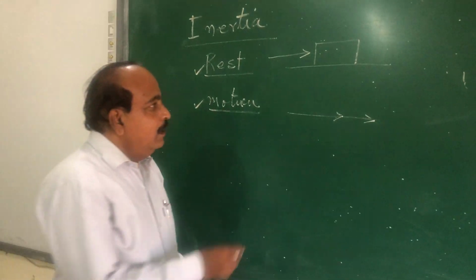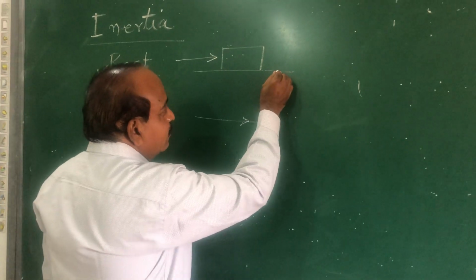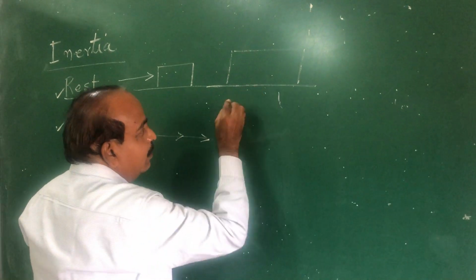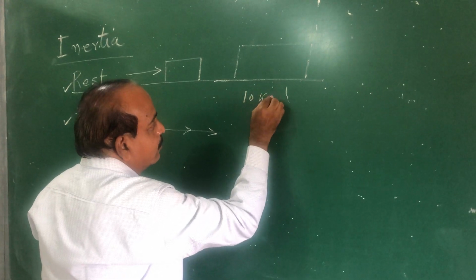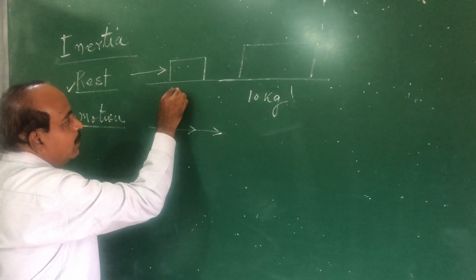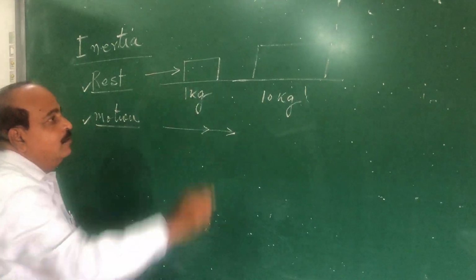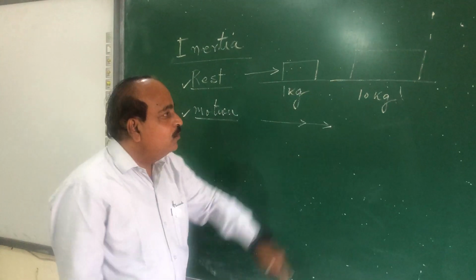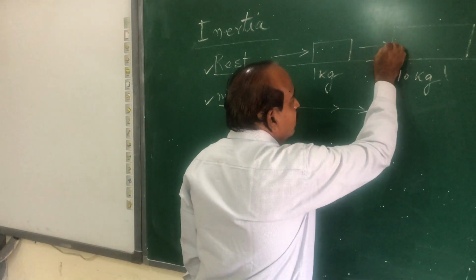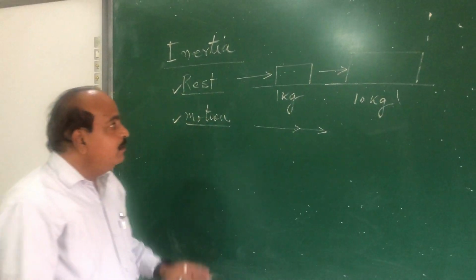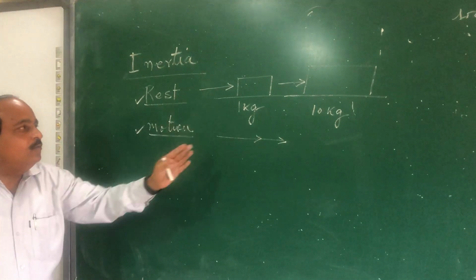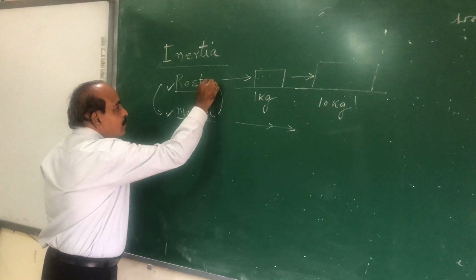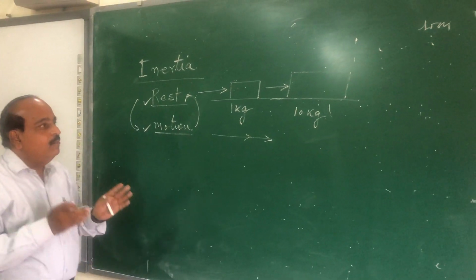Now see, we consider a book in the state of rest. Suppose instead of the book, we have a block of mass 10 kilogram, and suppose the mass of the book is 1 kilogram. To set both bodies in motion, naturally more force is required for the 10 kilogram compared to the 1 kilogram. Whenever we apply some external force to change the state, either from rest to motion or from motion to rest, the body has a tendency to oppose.